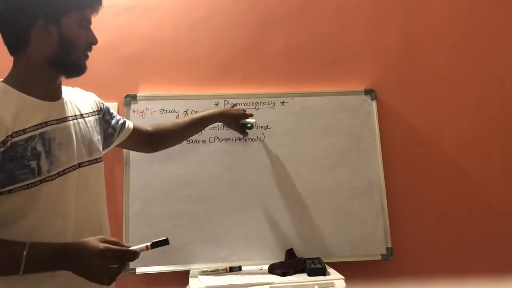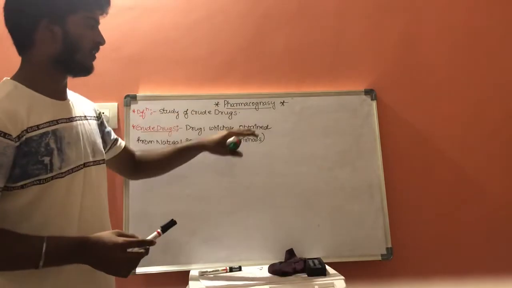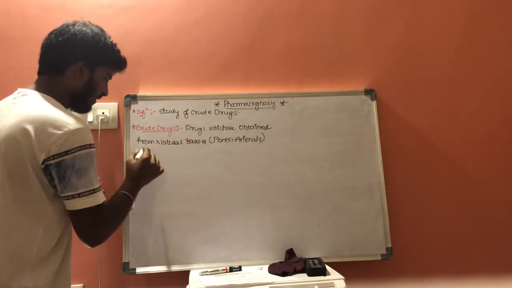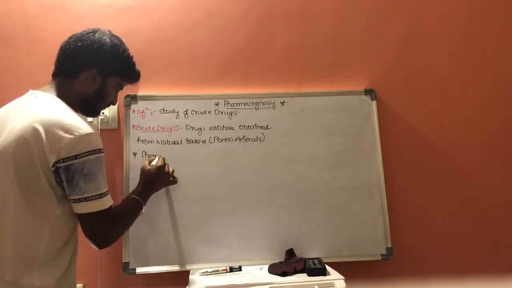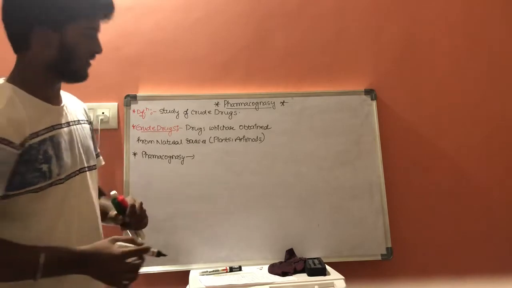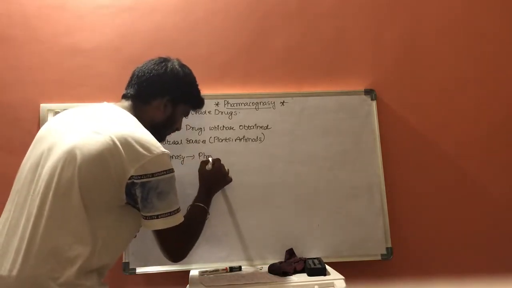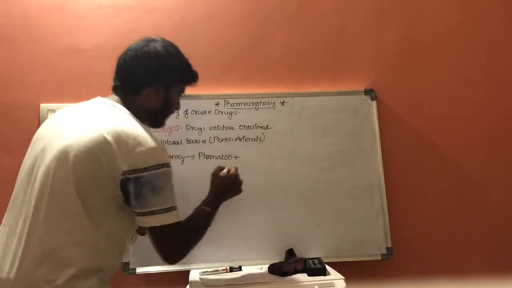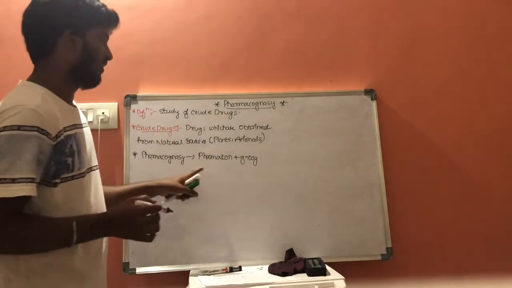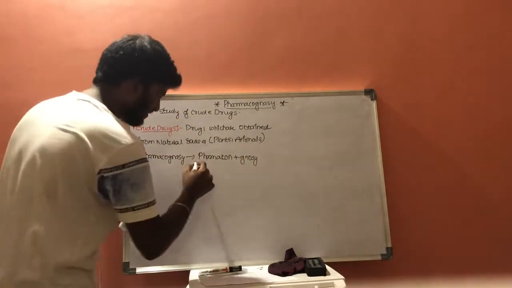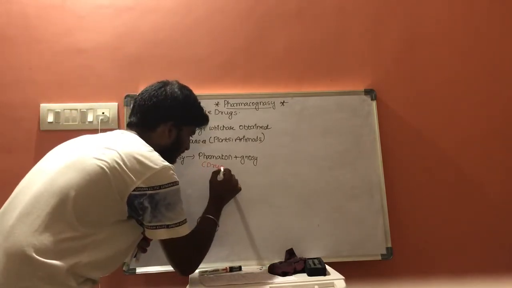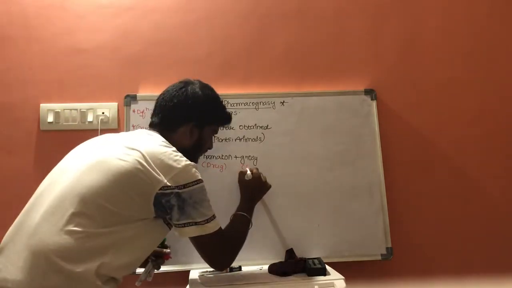Now, if we discuss the word pharmacognosy, it is divided into two Greek words: pharmakon plus gnosi. Pharmakon means drug, and gnosi means knowledge.